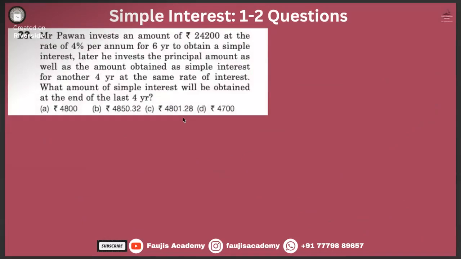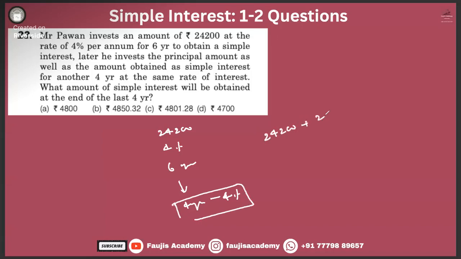Mr. Pawan invests an amount of 24,200 at the rate of 4% per annum for 6 years to obtain a simple interest. Later, he invests the principal amount as well as the amount obtained as simple interest for another 4 years at the same rate of interest, that is 4%. What amount of simple interest will be obtained at the end of the last 4 years?